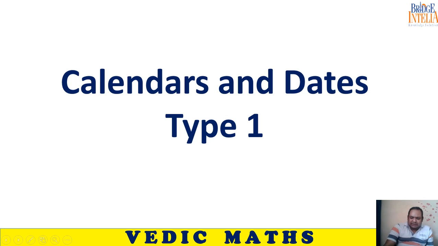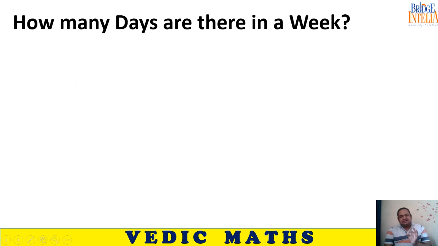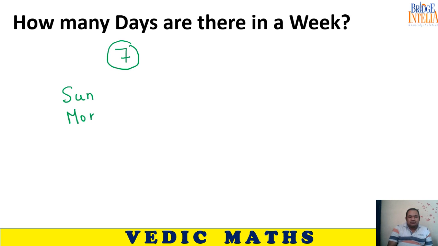So, type 1. Type 1 questions are based on one simple fact. Now, what is that one simple fact? I hope that all of you know the answer to this question. How many days are there in a week? All of us know that there are 7 days in a week. And those 7 days, Sunday, Monday. You know this sequence very well since your childhood.